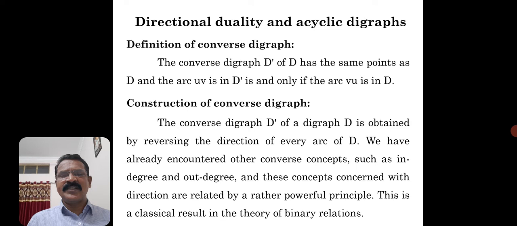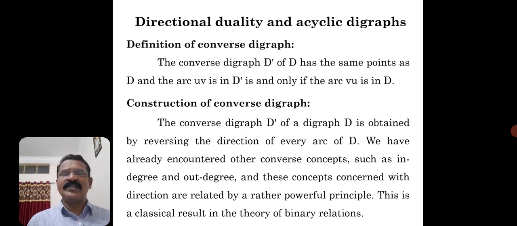So the converse digraph D dash of the digraph D has the same vertex set as that of the digraph D. But how about the edges in D dash? The arc UV is in D dash if and only if the arc VU is in D. If VU is in D, UV will be in D dash.